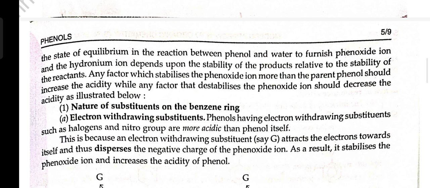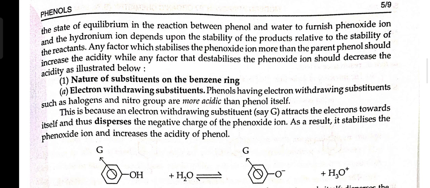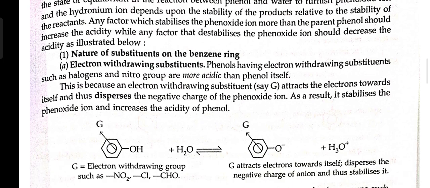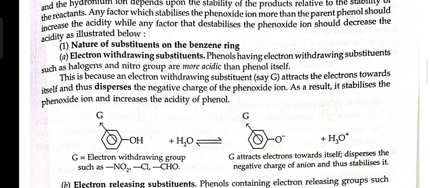First, nature of substituent on the benzene ring. A. Electron withdrawing substituent. Phenols having electron withdrawing substituents such as halogen and nitro group are more acidic than phenol itself. This is because an electron withdrawing substituent attracts the electrons toward itself and thus disperses the negative charge of phenoxide ion. As a result, it stabilizes the phenoxide ion and increases the acidity of phenols.